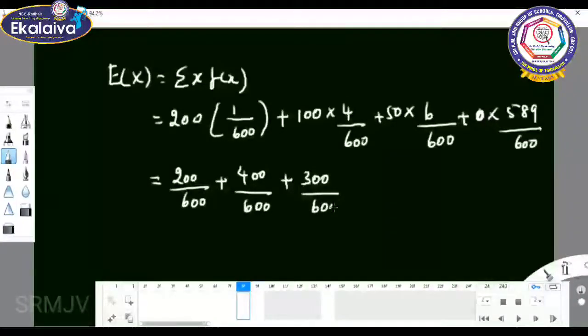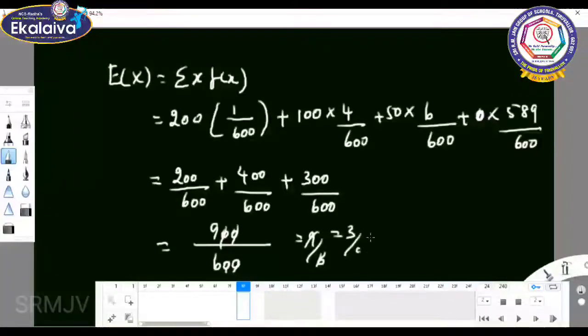0 into any number is 0. So totally 200 plus 400, 600. 600 plus 300, 900. You can cancel the value. What is the value? 9 by 6 or 3 by 2. 3 by 2 means 1.50.